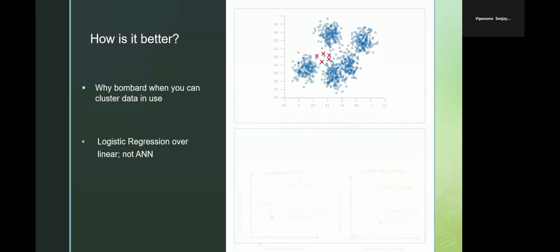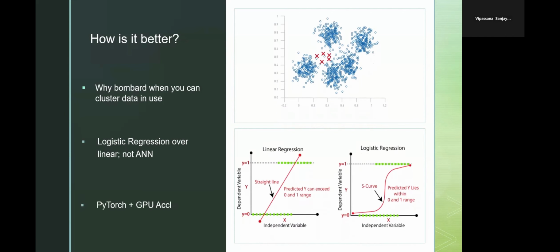Like I said, we use clusters. Instead of bombarding our model with data which has no use or is very varied, we use clusters of data points. It means that instead of giving it a chunk of data, we give it specific points which will actually affect its outcome. We also removed a few data points when we realized they do not affect our outcome.